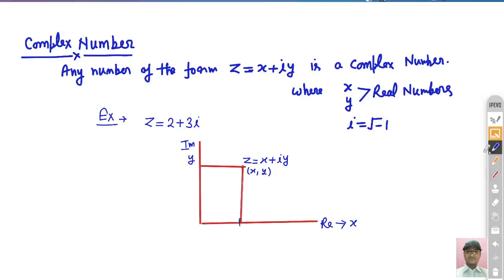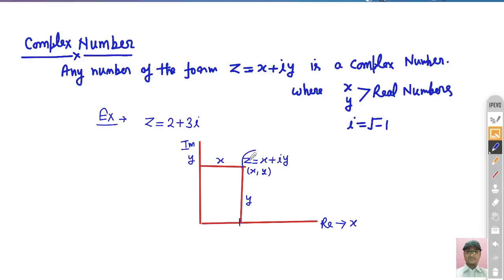In a coordinate system this represents the y distance and this represents the x distance. So you can also represent this complex number in this coordinate system as an ordered pair of x and y, right? So this is the simple notation of the complex number.